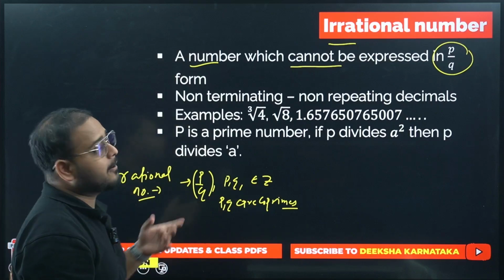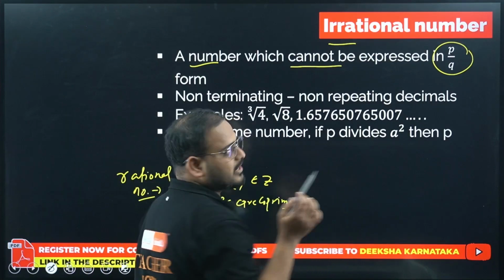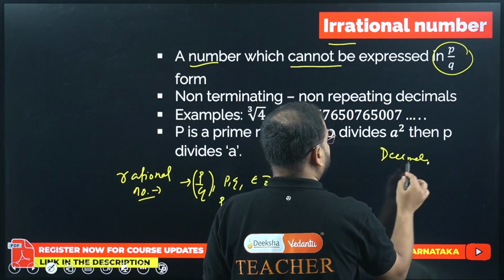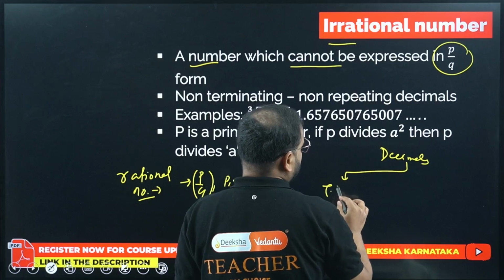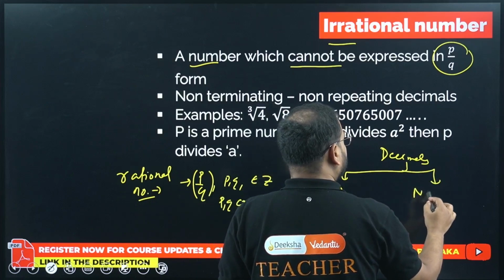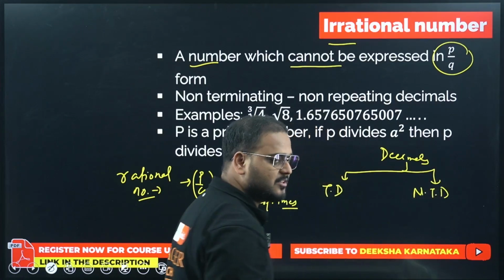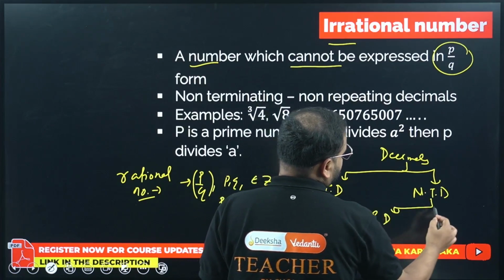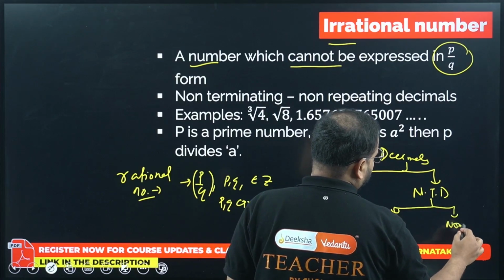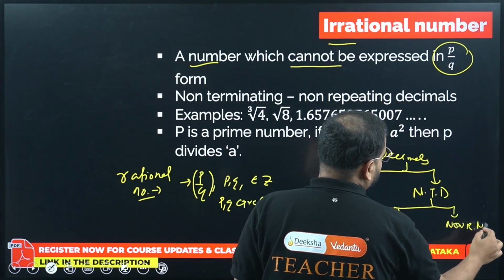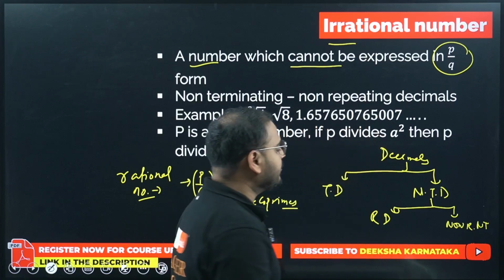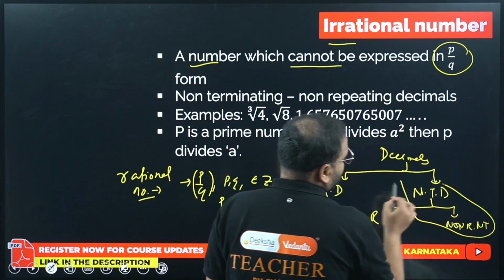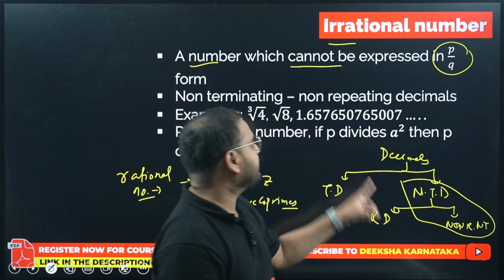What about decimals? We have two types of decimals: terminating decimals and non-terminating decimals. In non-terminating decimals we also have two categories: repeating decimals and non-repeating, non-terminating decimals. Only this last category will be your category of irrational numbers.